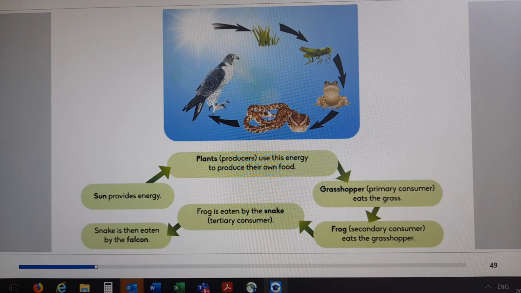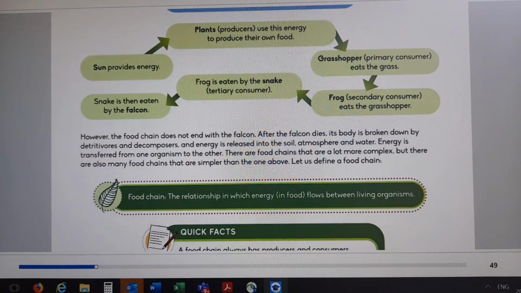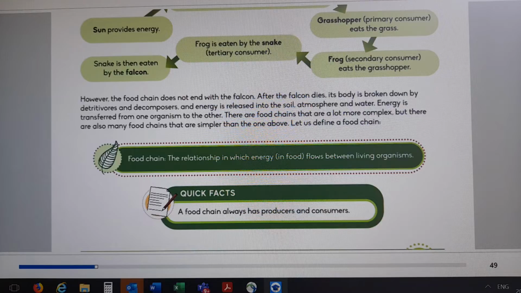If you get a photo in a test or exam, they draw this and ask you to explain. This is the explanation that you must follow to explain the food chain. Okay, let's continue and read our notes there at the bottom. Can you see clearly on the notes? Yes. They say, however, the food chain does not end with the falcon. After the falcon dies, which means the falcon will die eventually.